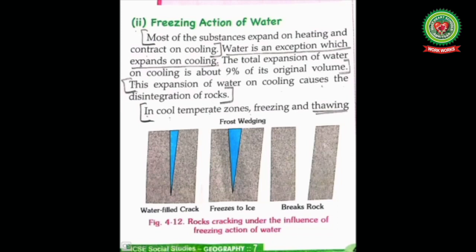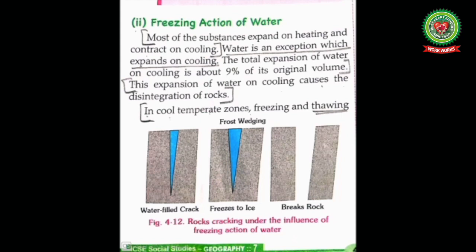Let's continue. Freezing action of water. Most of these substances expand on heating and contract on cooling. Water is an exception, which expands on cooling. The total expansion of water on cooling is about 9% of its original volume. This expansion of water on cooling causes disintegration of rocks.